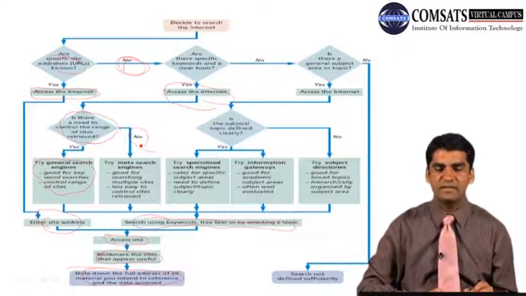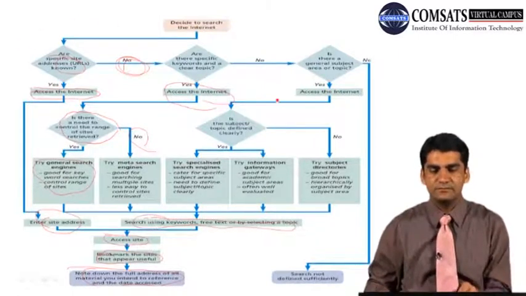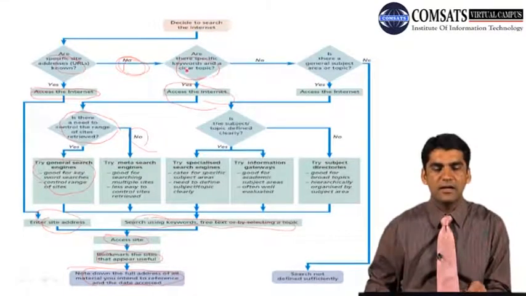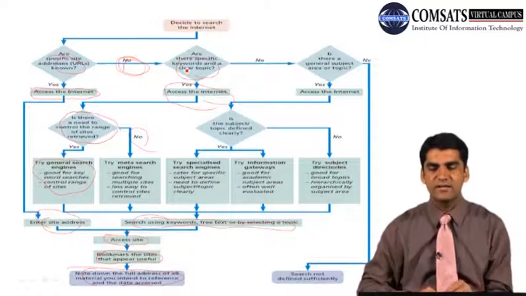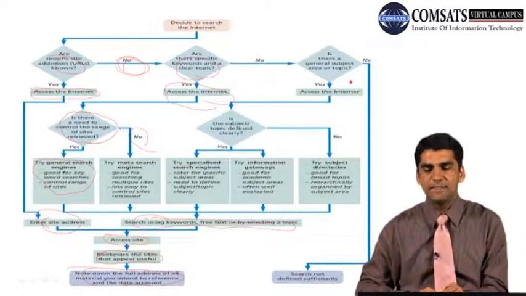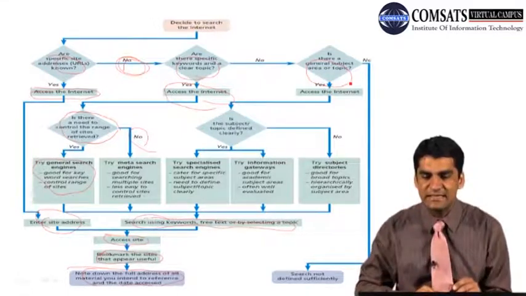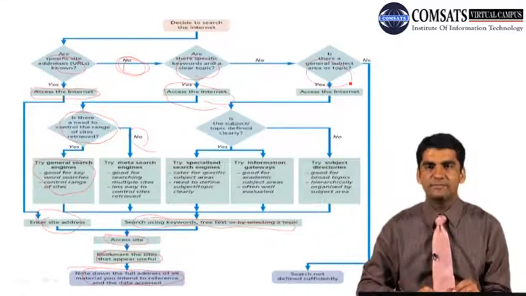What if you have the answer no to your question, that is, are there specific keywords and a clear topic? If you have no to this question, you can move to another question which says, is there a general subject area or topic?